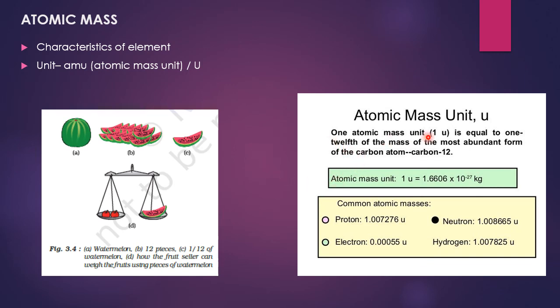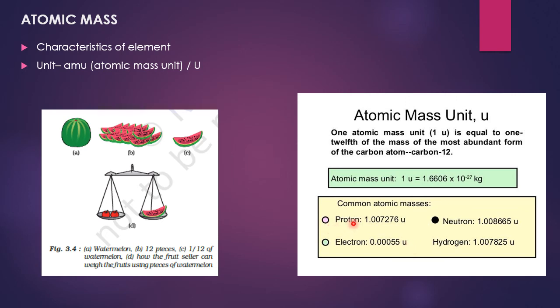One atomic mass unit, meaning 1 U or 1 AMU, is equal to 1/12 of the mass of the most abundant form of carbon, carbon 12. Let me repeat it. One atomic mass unit is a mass unit equal to exactly 1/12 the mass of an atom of carbon 12. So 1 U or 1 AMU is equal to 1.6606 times 10 to the power minus 27 kg. Very small.